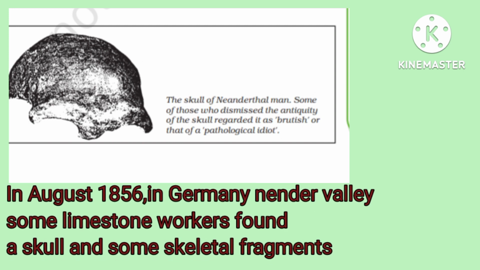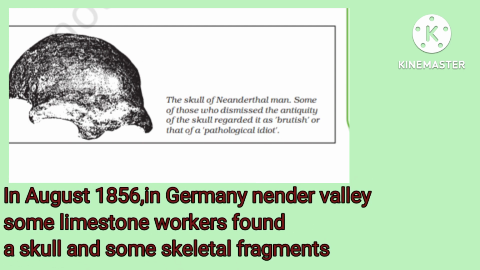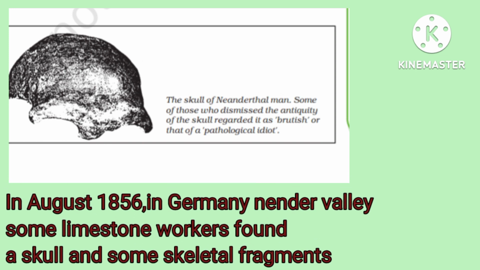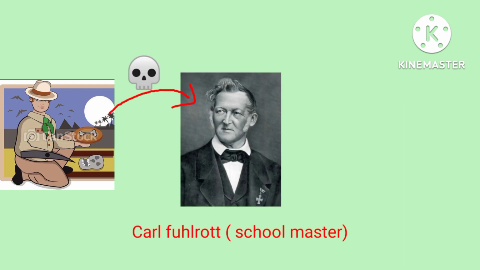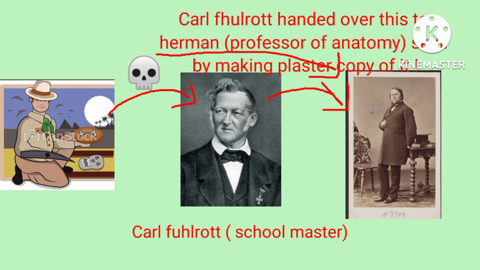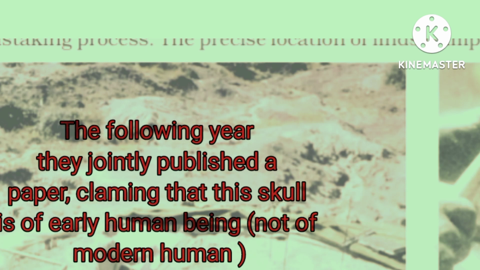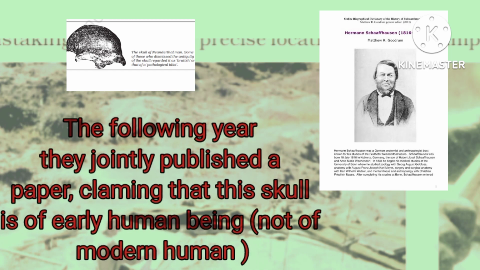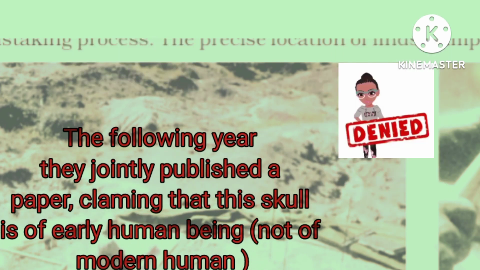But later, in August 1856, in Germany's Neander Valley, some limestone workers found a skull and some skeletal fragments. These were handed over to Carl Fuhlrott, a schoolmaster. He also did not understand that these fossils were really connected to human origin, so he handed them over to Hermann, the professor of anatomy, after making a plaster cast of the skull. The following year they jointly published a paper claiming that this skull was of an early human, not of a modern human.